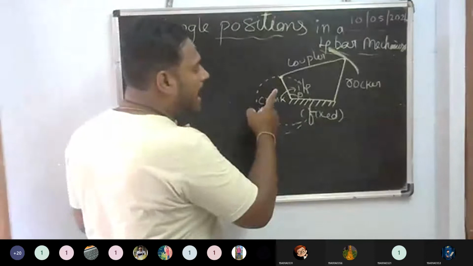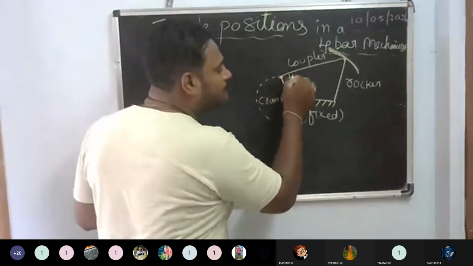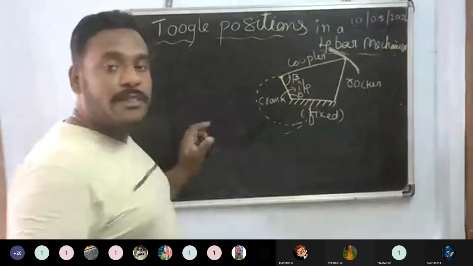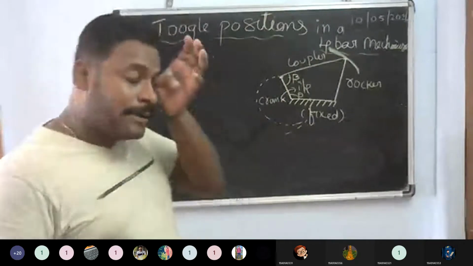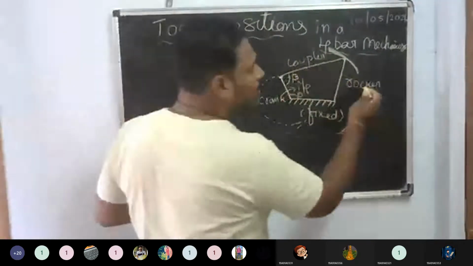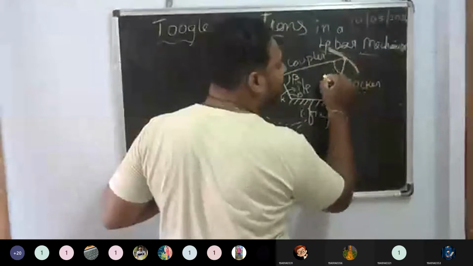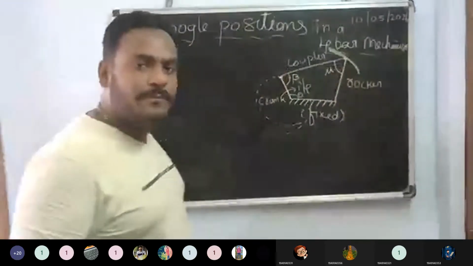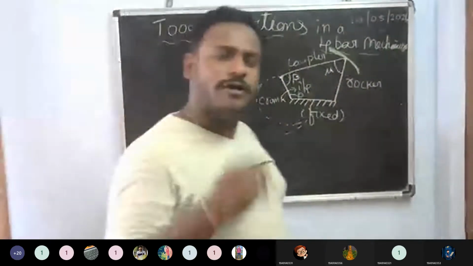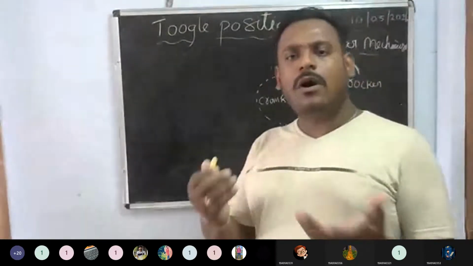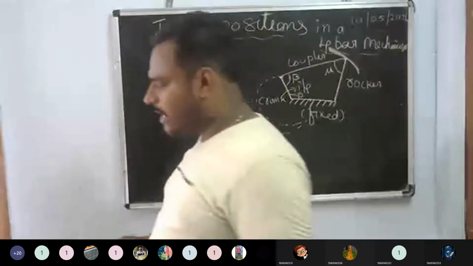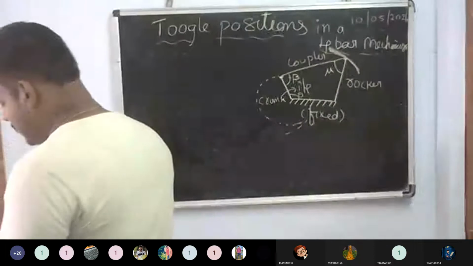In between the crank and coupler, you have some beta. And the third one, in between the coupler and the rocker, you have the transmission angle, which is denoted with mu or delta, whatever it will be. That is called the transmission angle. Yes or no?